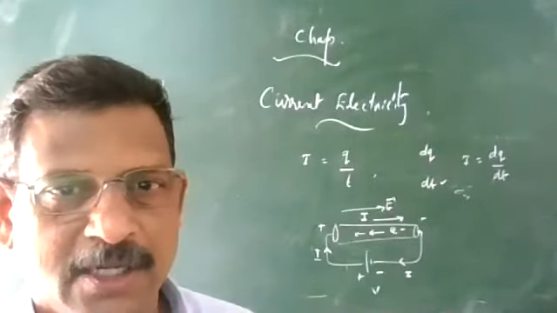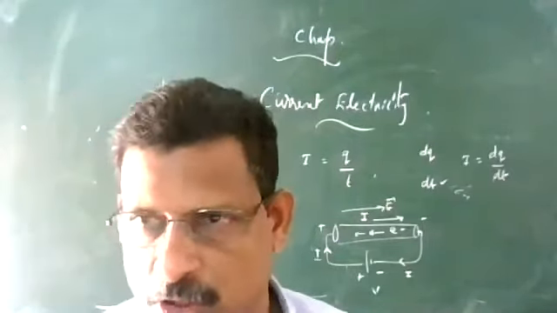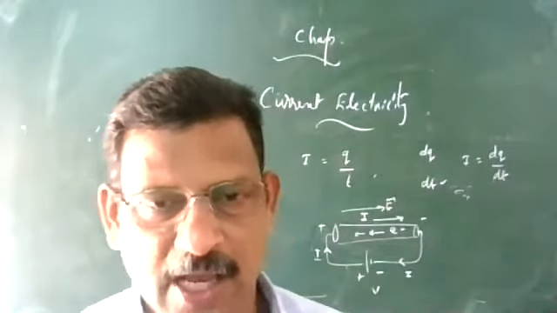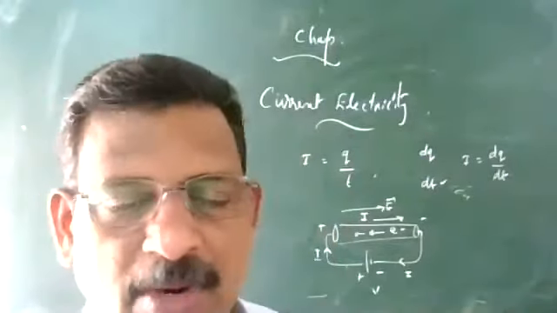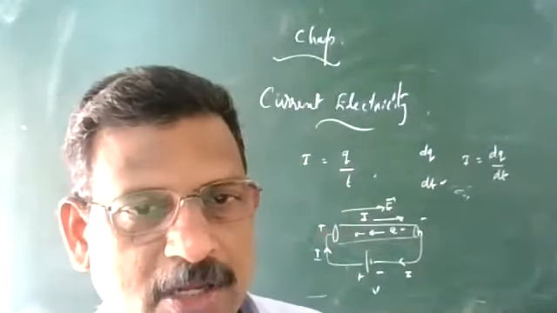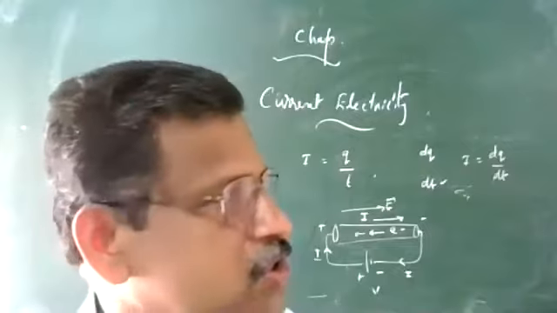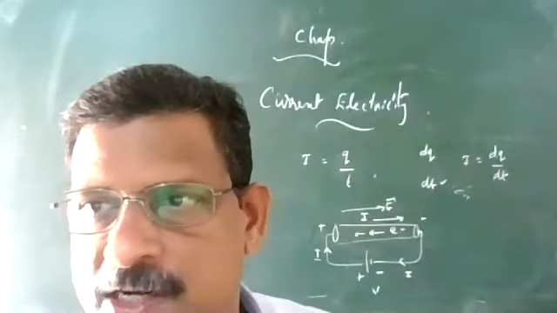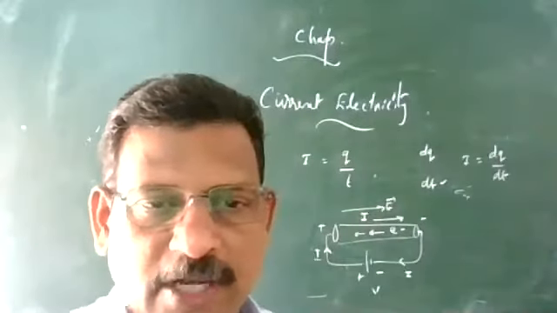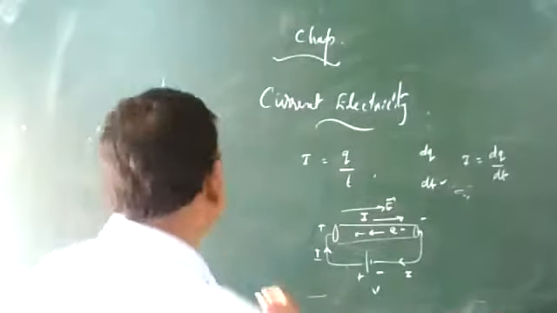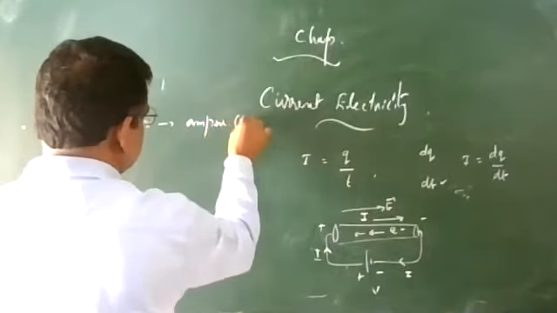Of course, we mark an arrow in the diagram, but that doesn't mean electric current is a vector quantity. It is a scalar quantity because it doesn't obey the vector addition principle. Even if you have wires making an angle between them, the total current will always be added as an algebraic sum, not a vector sum. If two vectors act at an angle theta, you know how to find the result, but such vector addition is not valid for electric current. Electric current is a scalar quantity. Okay, next: the SI unit of electric current is the ampere.